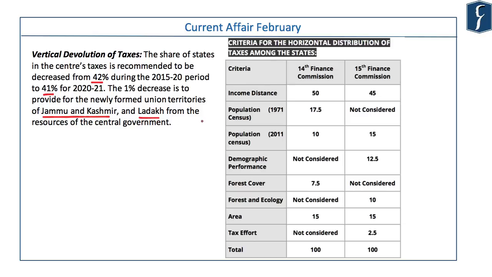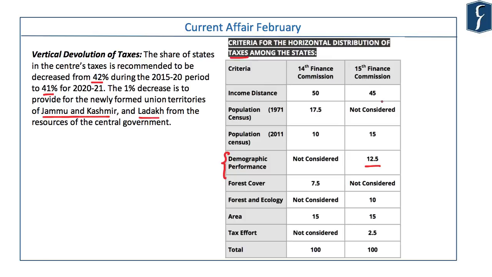The 15th Finance Commission also has introduced for the first time demographic performance as a criteria for horizontal distribution of taxes among the states. The Commission has recommended 12.5% weightage to demographic performance. Demographic performance is measured by the fertility rate of the state. Basically, it indicates the effort taken by the state government in controlling the population. And if the fertility rate is lower, the state will be rewarded.